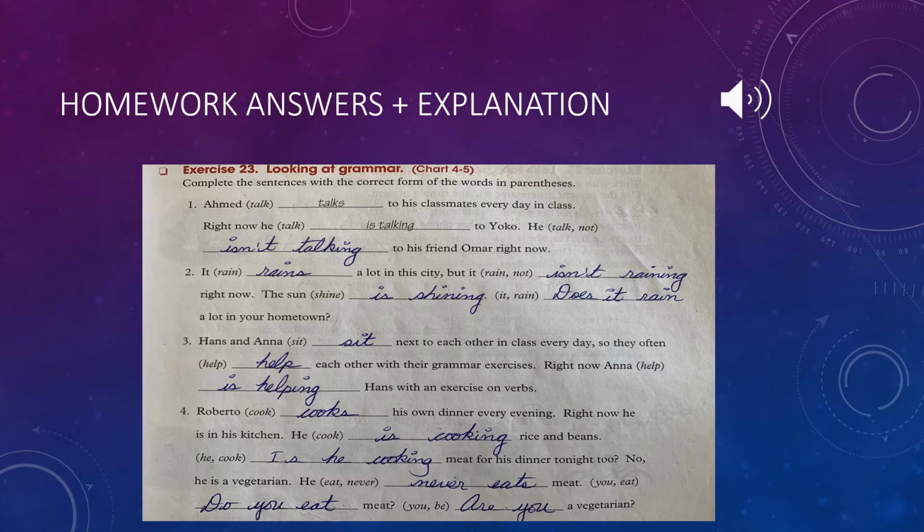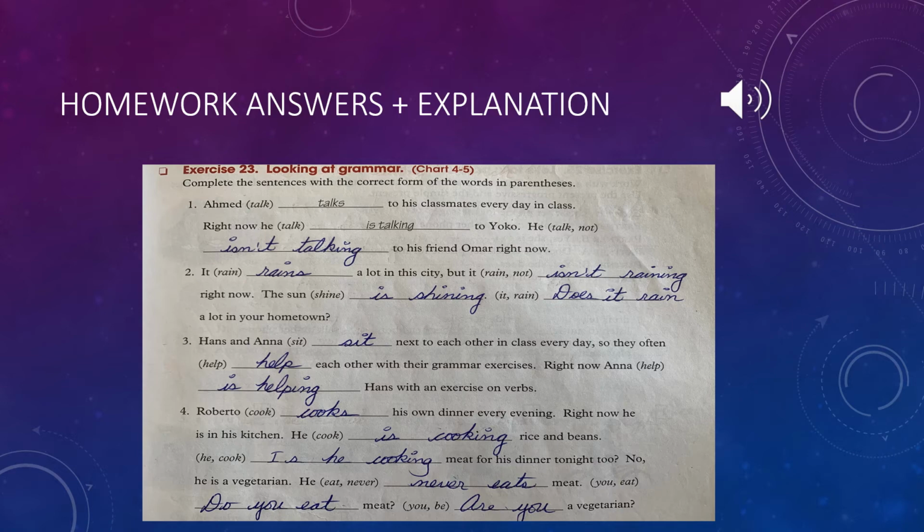In the final blank, we have a question. Every single time you want to ask a question using the present simple, we ask it using either does or do. Since we have the pronoun it, we must ask with does. Therefore, the correct answer is, does it rain a lot in your hometown? Let's move on to sentence number 3.